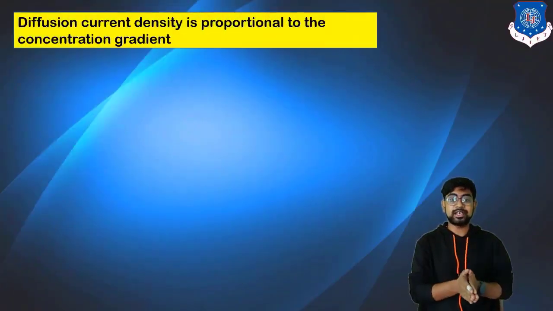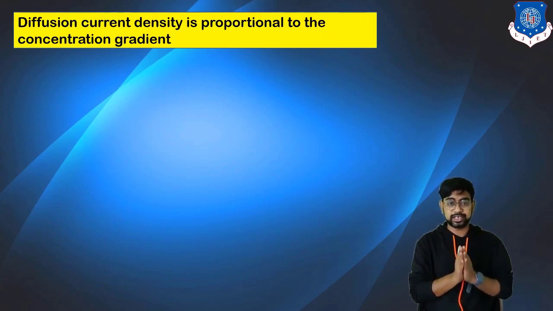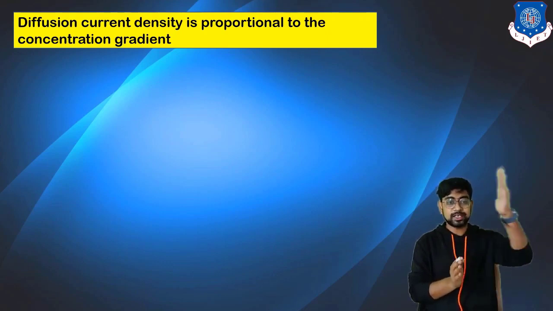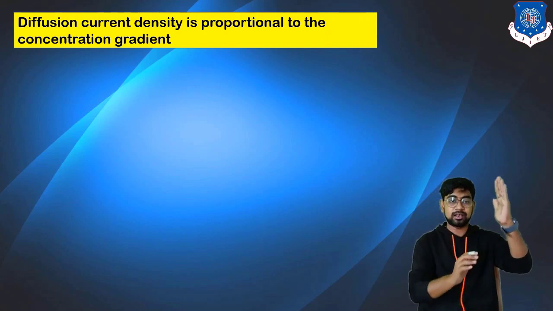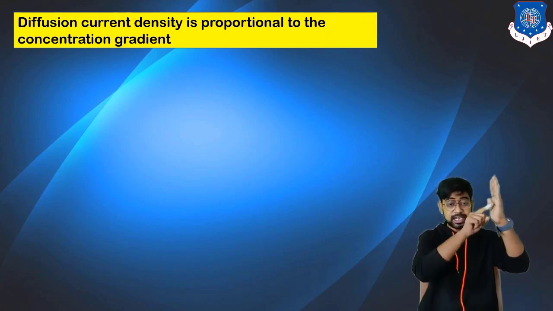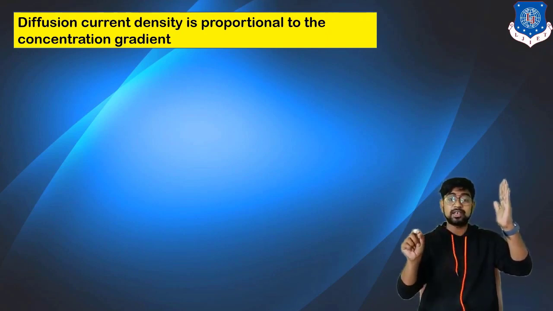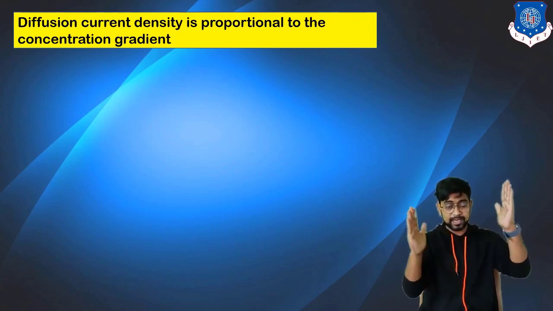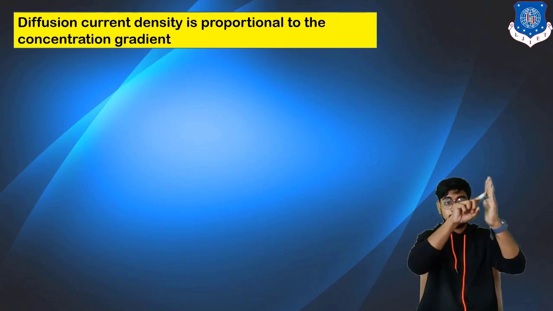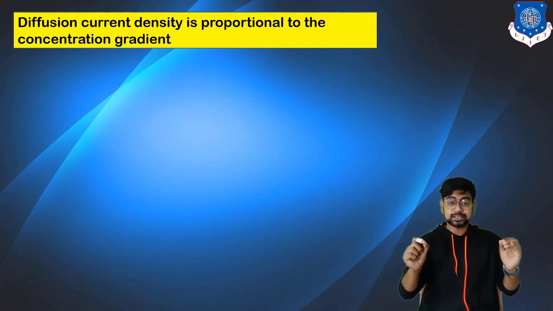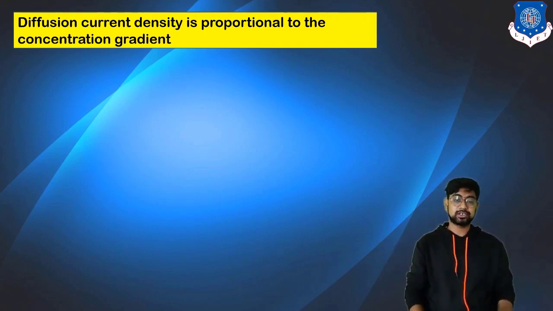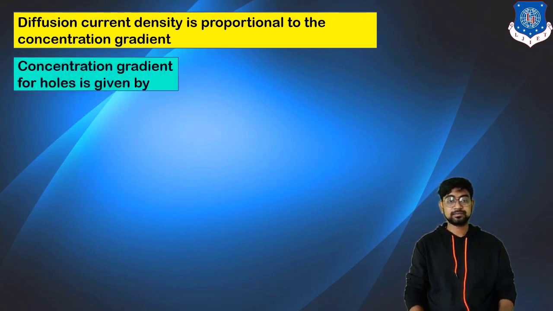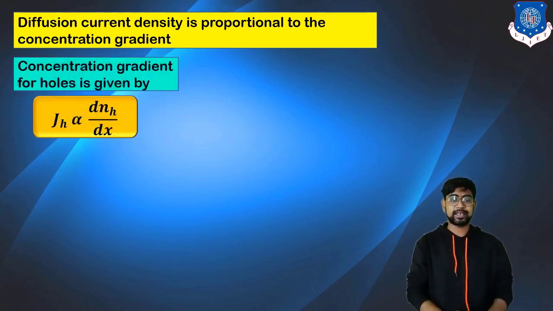Now diffusion current density is proportional to the concentration gradient. What is this concentration gradient? One side, for example, has a larger density, and on the other side a comparatively lower density. So the change in concentration over the length, from this end to this end, is your concentration gradient. Okay, so now again the takeaway points.